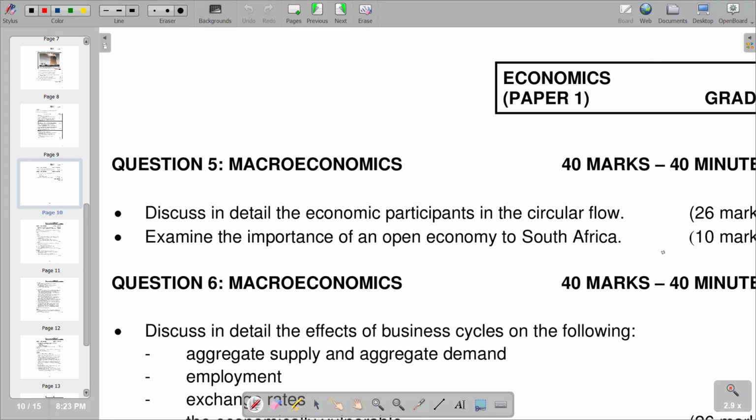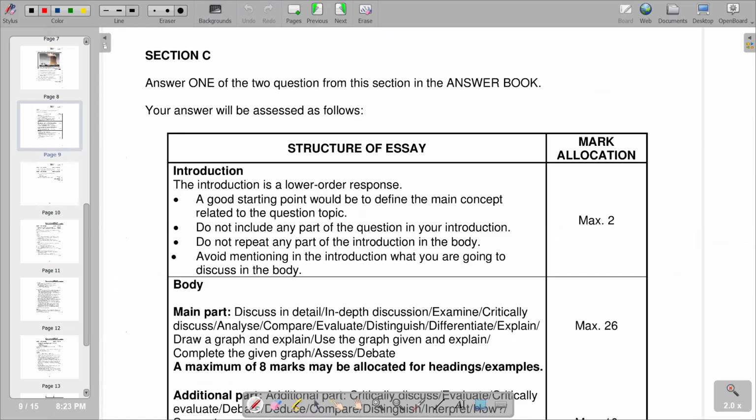So in terms of our introduction, the requirements in terms of how you can come up with your introduction, the introduction is a lower order response. A good starting point would be to define the main concept related to the question topic. So you can look for a main concept that we have in the question, and then you define it in the introduction, and that will be your introduction.